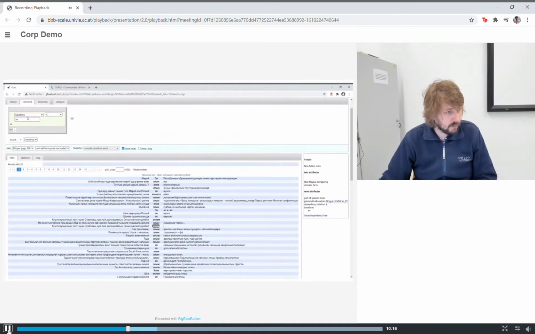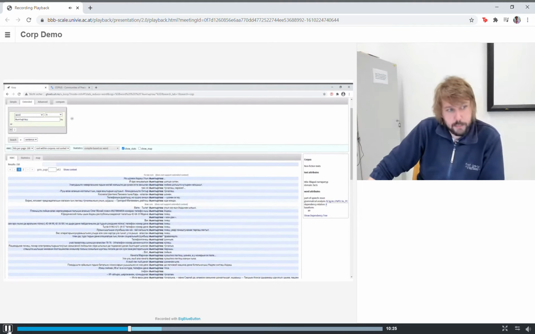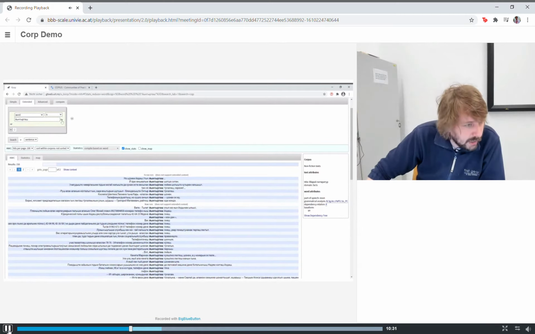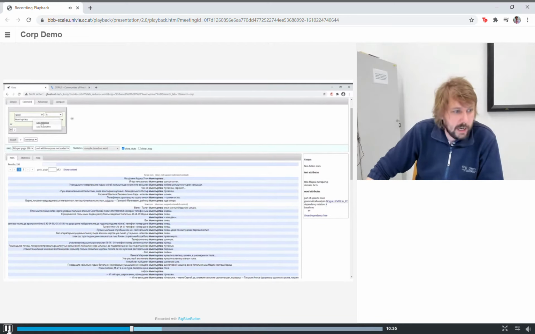And I am searching for word is yingirtash. And I'm finding 150 examples of yingirtash. But there are two things to immediately notice. One is, I have had case-sensitive search on all this time.